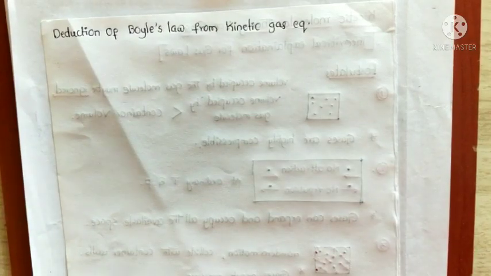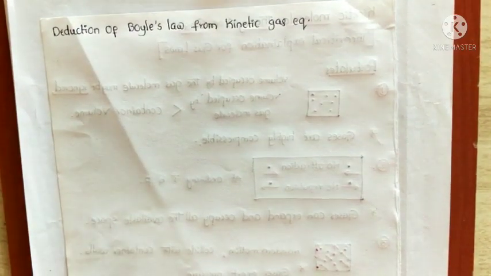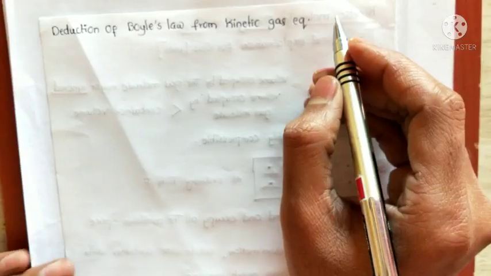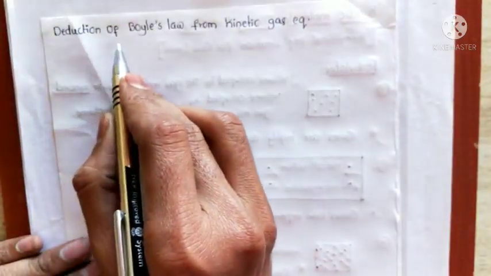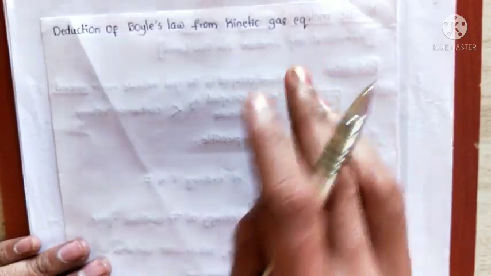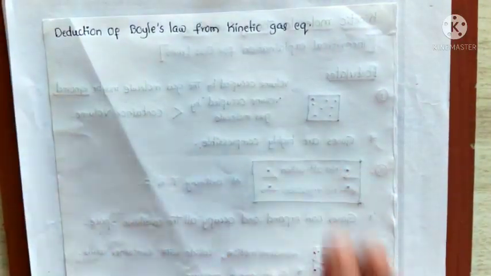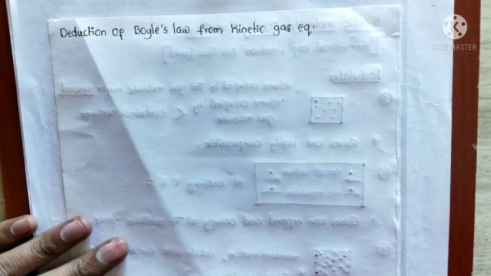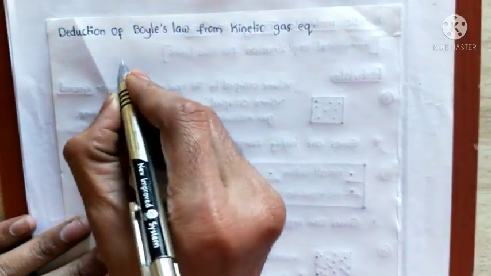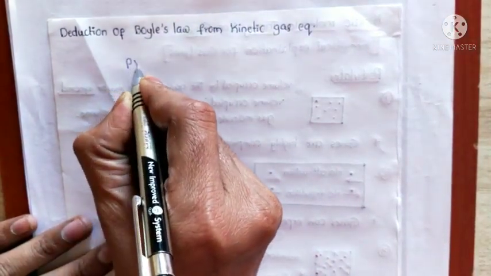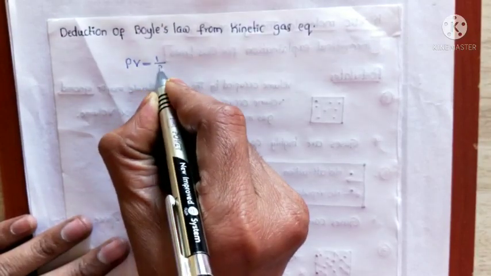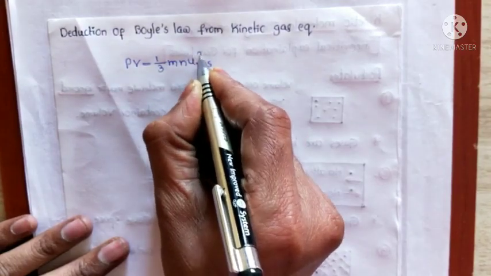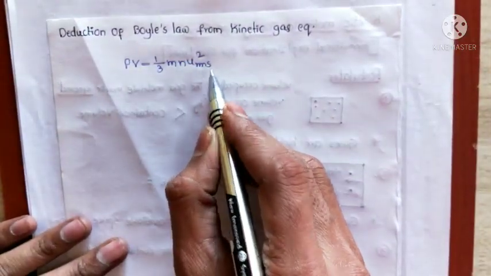The next one is the deduction of the gas laws from the kinetic gas equation. Now we will see, first, the deduction of Boyle's law from the kinetic gas equation. So what is the kinetic gas equation? PV equals 1 by 3 m n u RMS squared, where u RMS is the root mean square speed.